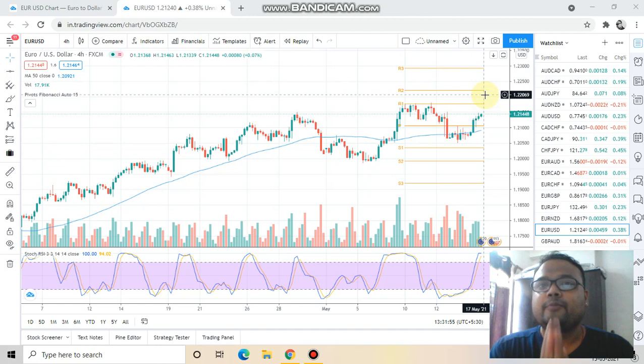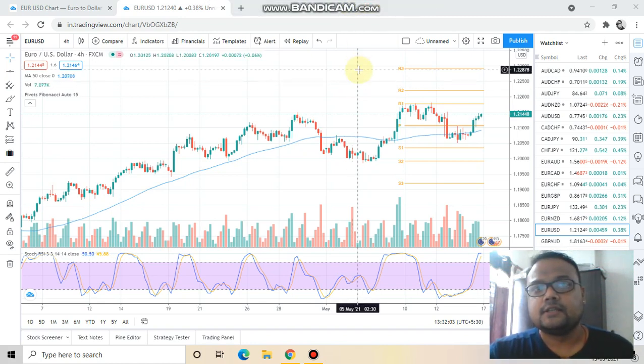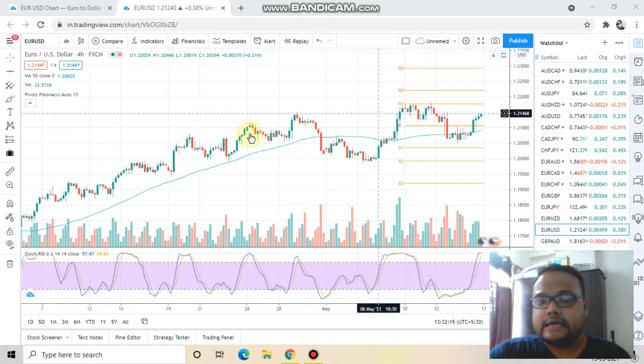Yes, this is an uptrend market, so the area of value will be near this support, and for downtrend markets, the area of value is always near the resistance. Therefore, we need to find the perfect support or the best support so that we can match the risk to reward ratio in this case.